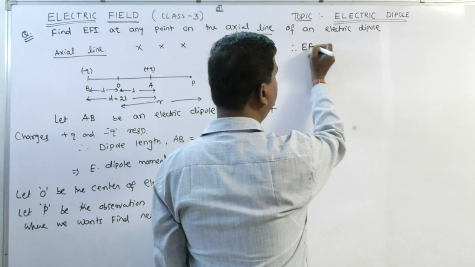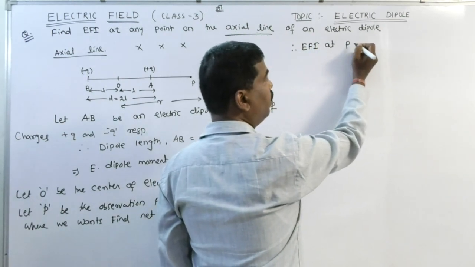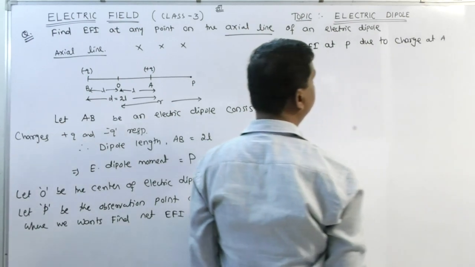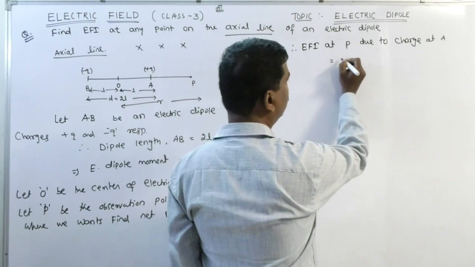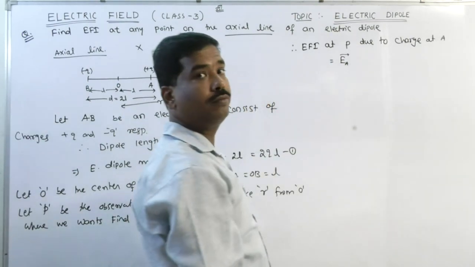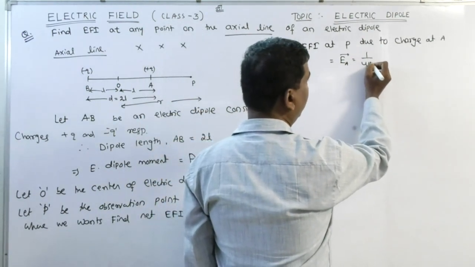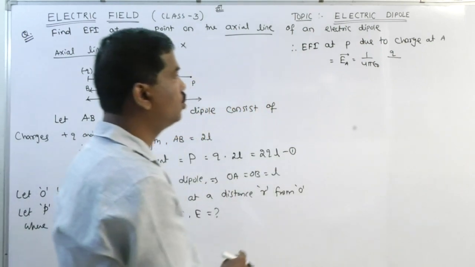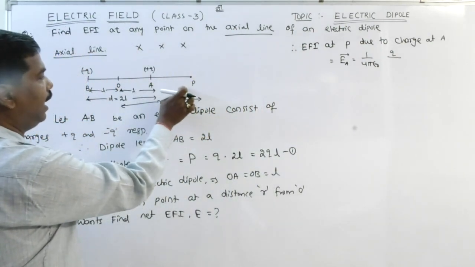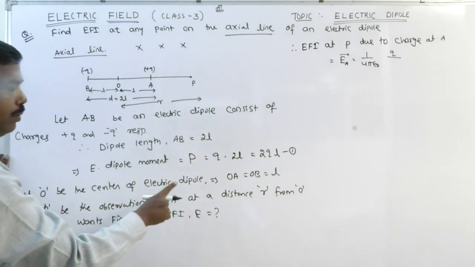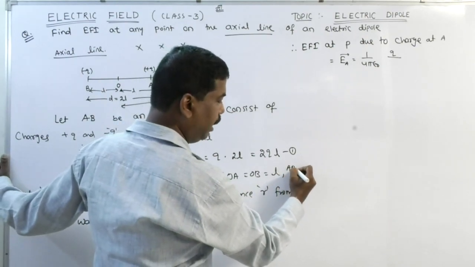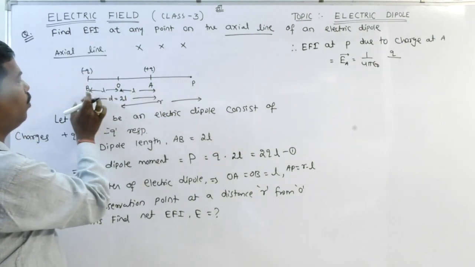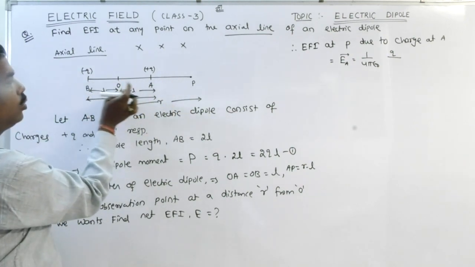Therefore, the electric field intensity at P due to the charge at A, let it be E_A vector, is equal to 1 by 4 pi epsilon 0 times Q by, this distance OP is R, this is L, so AP is equal to R minus L. Here I mentioned OA is equal to L, implies AP is R minus L. Total distance is R, this is L, so the remaining is R minus L. Similarly, for BP, this is R, this is L, so R plus L.